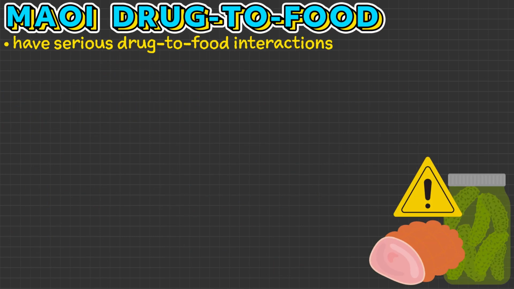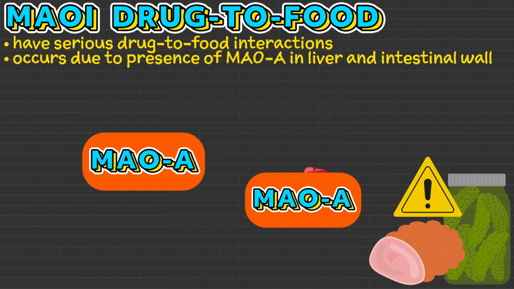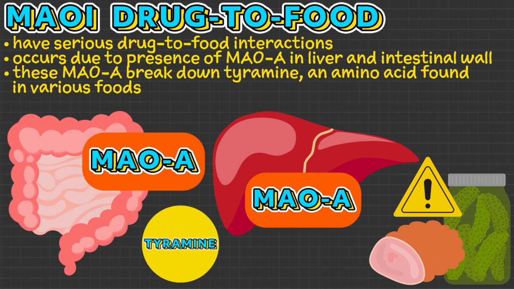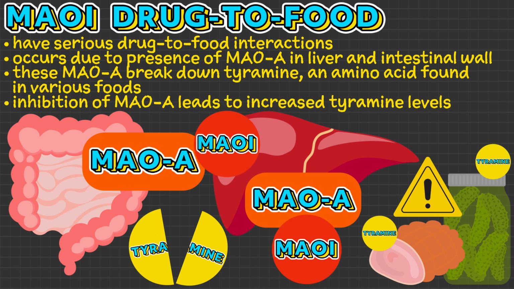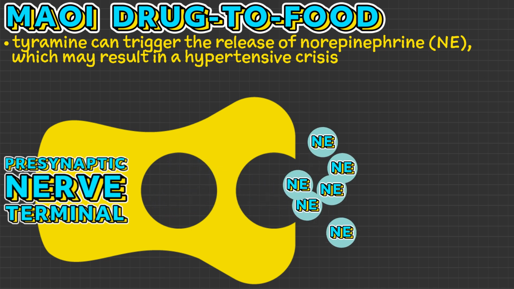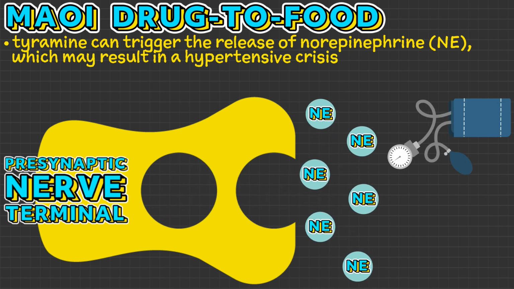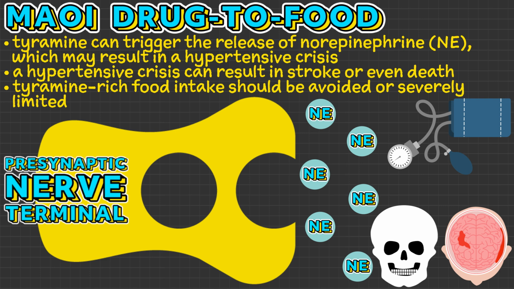MAOIs have serious drug-to-food interactions. These interactions occur due to the presence of MAO-A enzymes in the liver and intestinal wall, which are responsible for breaking down tyramine, an amino acid found in various foods. When MAOIs inhibit MAO-A, it cannot inactivate tyramine, leading to increased levels in the body. This is a concern because tyramine can trigger the release of norepinephrine, which may result in a hypertensive crisis, and a hypertensive crisis can result in stroke or even death. Therefore, individuals taking MAOIs are either required to completely avoid or severely limit their intake of tyramine-rich foods, depending on the specific type of MAOI they are on.